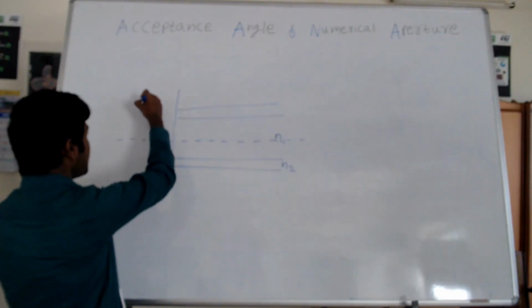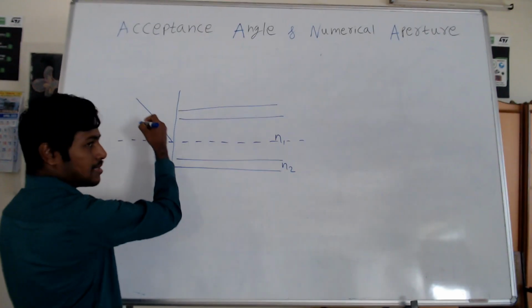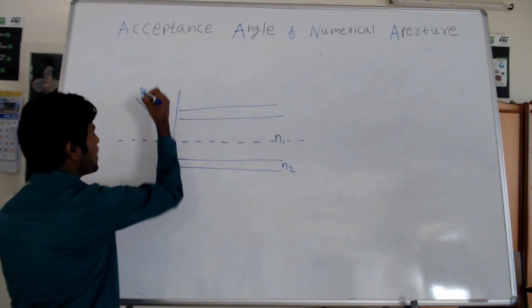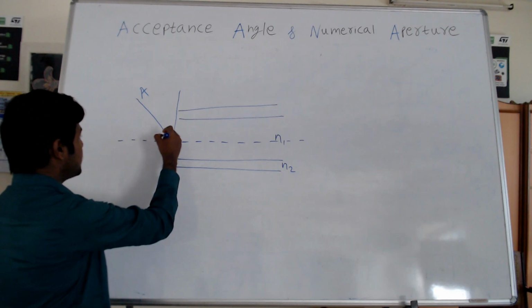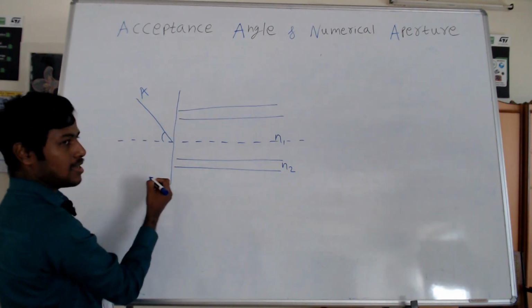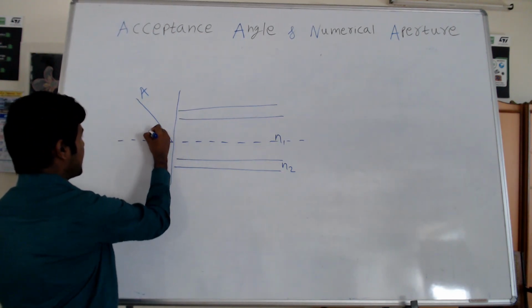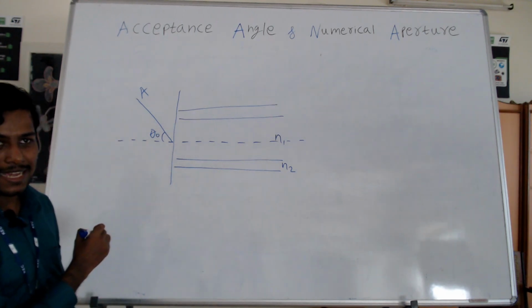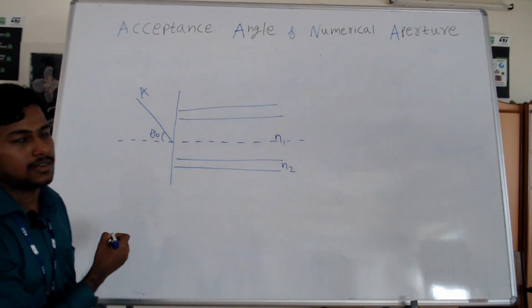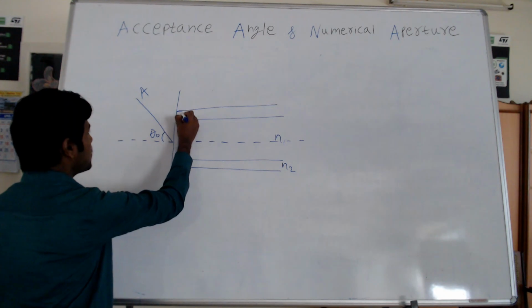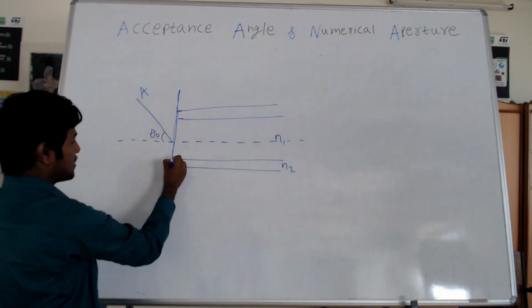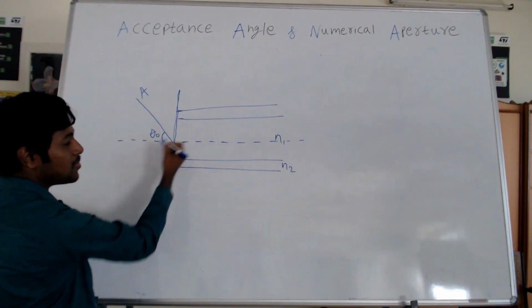Now let us consider this to be a light ray. Let us call it A, which is incident on the fiber with the angle theta naught. We call it the incident angle theta naught. Now this line separates the air from the fiber optic medium.